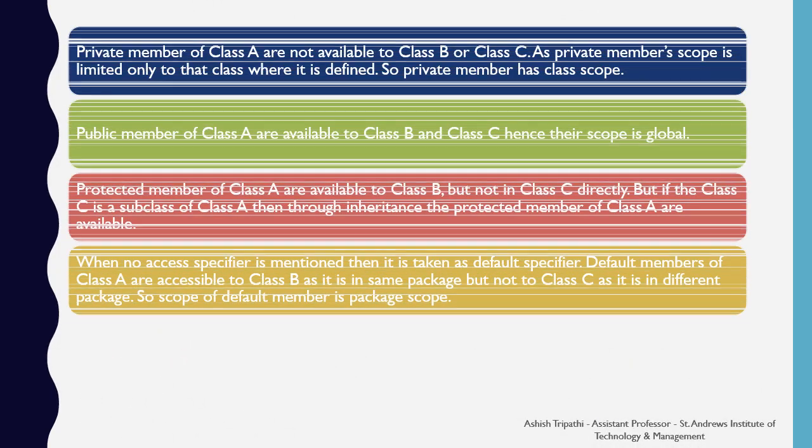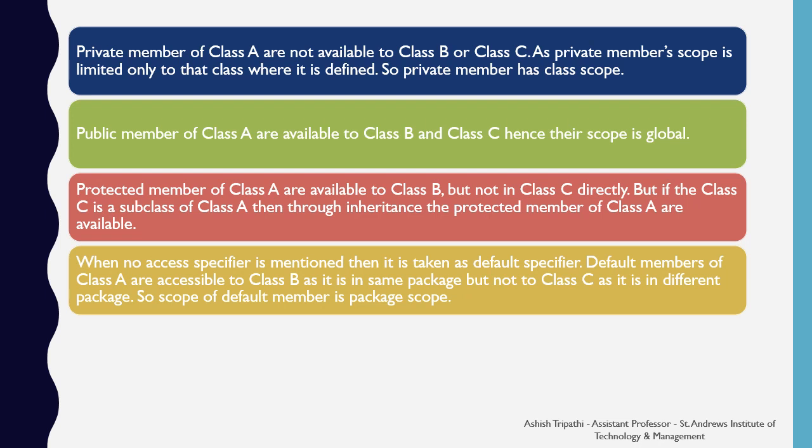You can note it down as: the private members of class A are not available to class B or class C, as the private member scope is limited only to the class where it is defined, so a private member has class scope. Public members of class A are available to class B and class C, hence their scope is global. Protected members of class A are available to class B but not in class C directly.